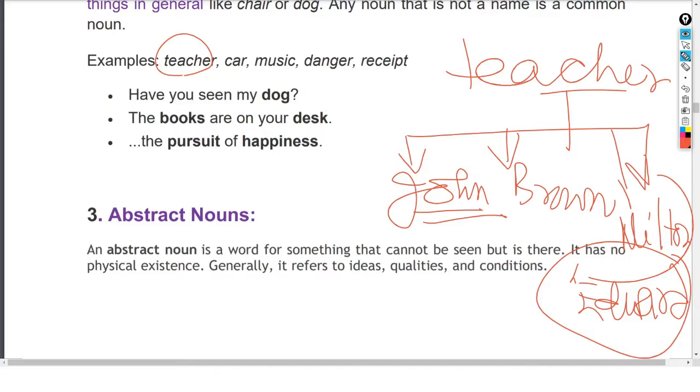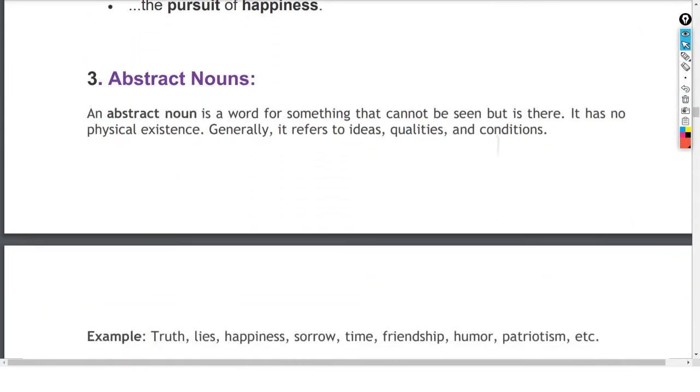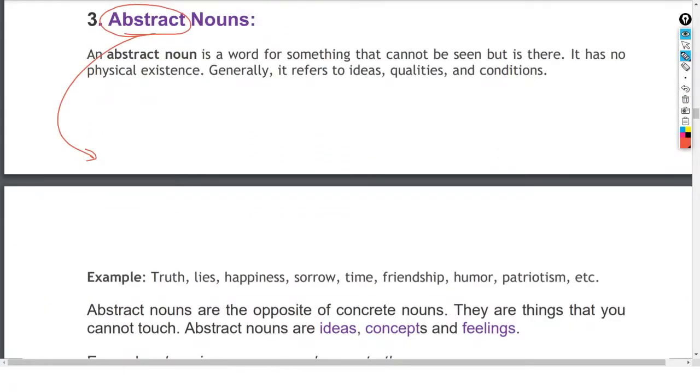तो अभी हम देखते हैं दूसरा, next one. The next one is abstract noun. तो अभी हम देखते हैं abstract noun. So my dear children, so many times what exactly happens? If you know the synonyms and the antonyms of a particular word, then half of your understanding is complete.